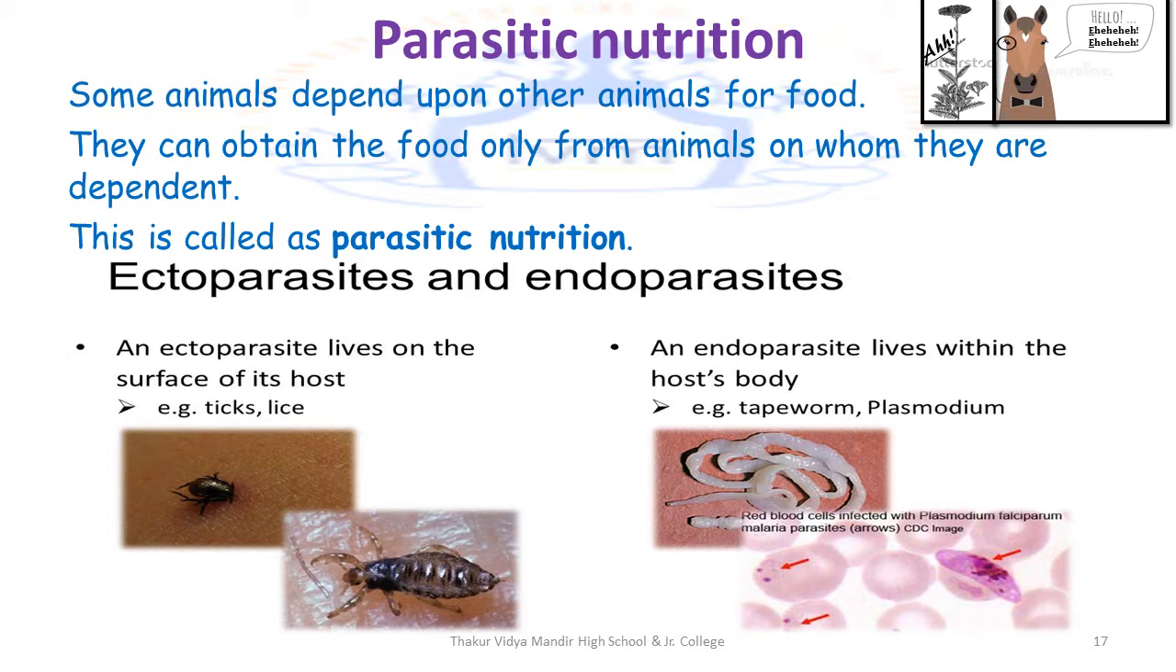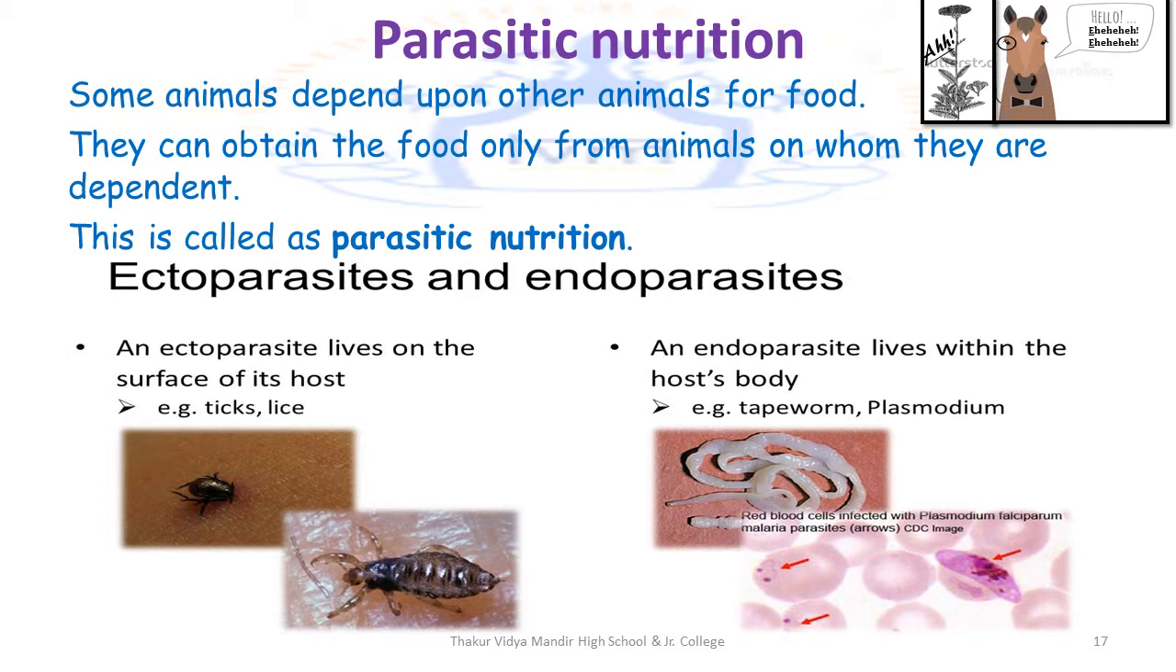Now, there are two types of parasitic nutrition: ectoparasitic and endoparasitic. Let's learn this a bit more in detail. Some animals live on the body surface of other animals and obtain their food by sucking their blood. This is called ectoparasitic nutrition, and such animals are called ectoparasites. For example, tick and lice. Ecto means outside, on the surface of the body, which is the outer part of the body.